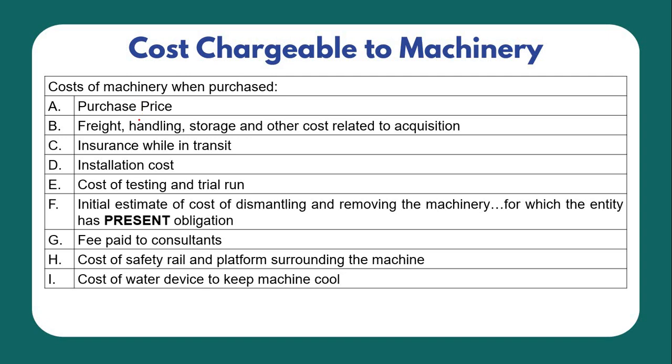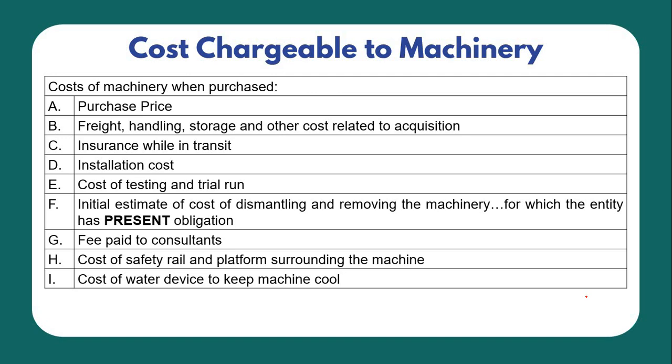That includes the purchase price, freight or handling or storage and other costs related to acquisition, insurance while in transit, installation costs, cost of testing and trial run, initial estimate of cost of dismantling and removing the machinery for which the entity has present obligation, fee paid to consultants, cost of safety rails and platforms surrounding the machine, and last but not the least, cost of water device to keep the machine cool.